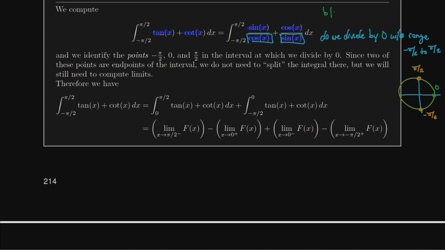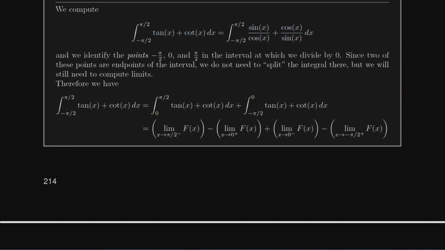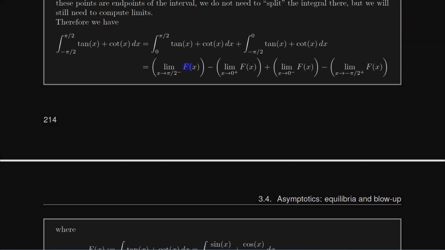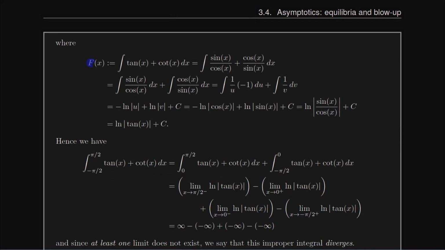So because sine of x equals 0 when x equals 0, we have to split up this integral at the point 0. So we go ahead and split the integral at 0, and then we're just going to compute the limits as x approaches all 4 points, the 2 boundary points, as well as 2 copies of 0, and we're going to see what we get. To see that, we're going to need to know capital F, so we're going to spend some time computing capital F. In this case, capital F is going to be the indefinite integral of tangent plus cotangent, or sine over cosine plus cosine over sine.